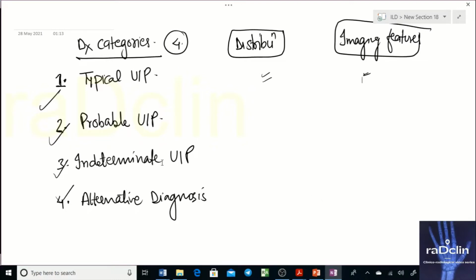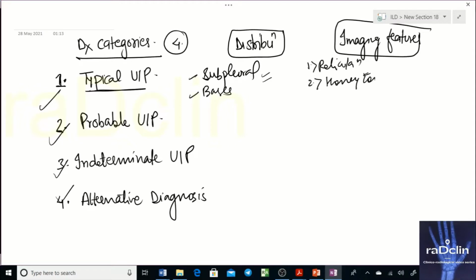We know what typical UIP is, and the typical UIP distribution, you know, is subpleural, and the bases are affected. This is the typical distribution. We saw what exactly you will see: reticulations, that was one finding, and honeycombing, which is the most important finding in typical UIP. What else? The other thing you need to know is that findings suggestive of an alternative diagnosis should be ruled out.